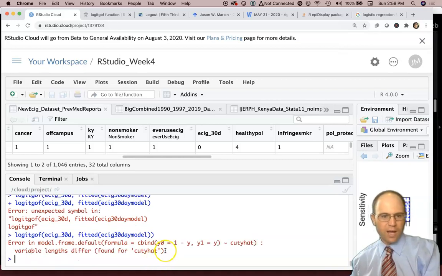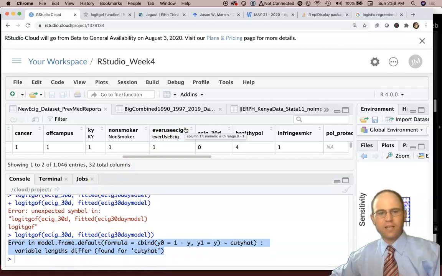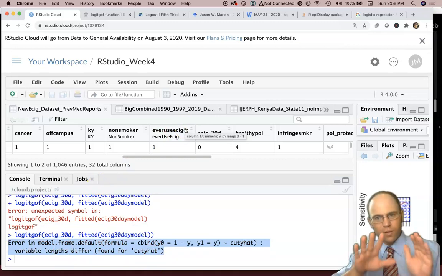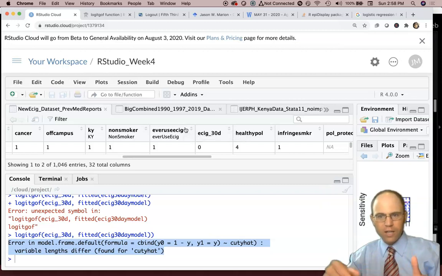And the reason why is because we've got a lot of missing data in here. And this particular RStudio command only works when all the missing values for everything used are totally removed. So you would have to go in there and delete every single missing value for everything that's in this model in order for that to run. I've already done that with another data set, and it runs.